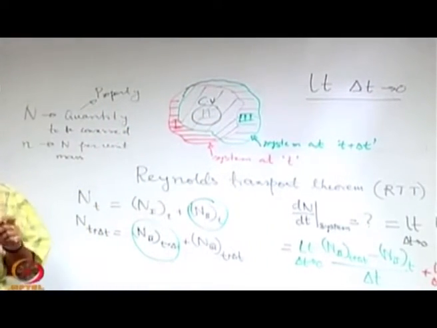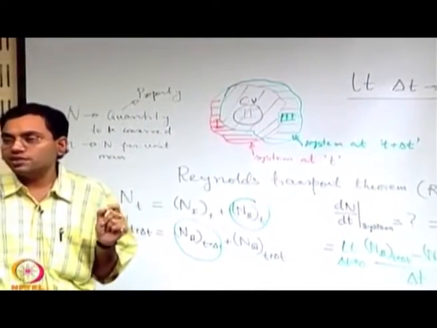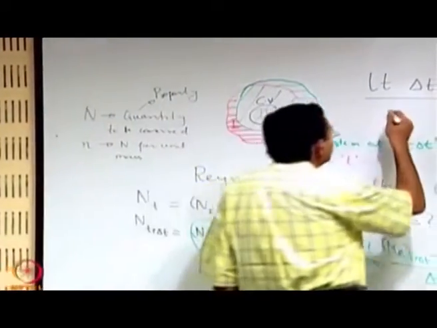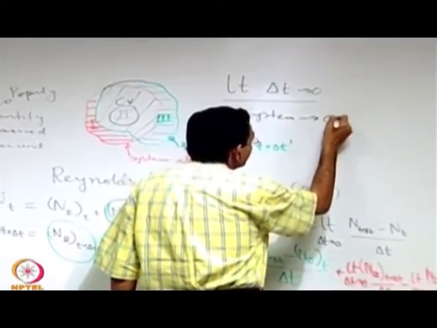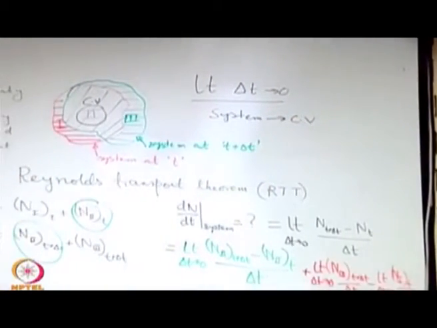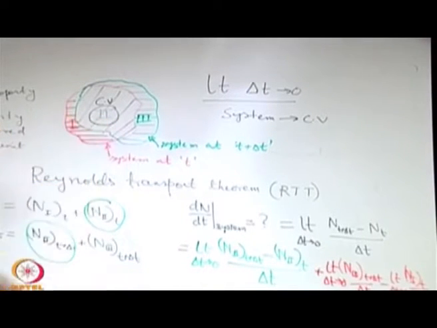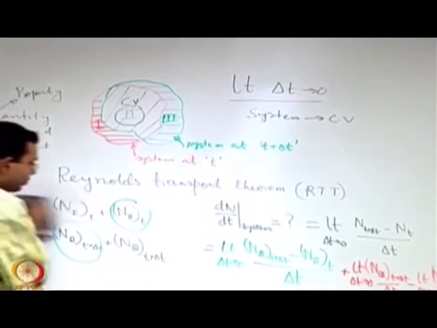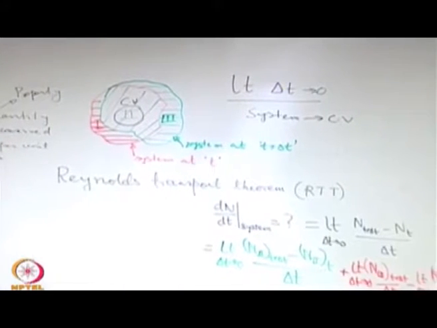The whole idea is that using that limit we will be able to express what happens in a system in terms of what happens across a control volume. So, in the limit as delta t tends to 0, system tends to control volume, and what is the control volume that we have identified? This region 2 is the control volume that we have identified. Keeping that in mind, let us try to simplify the expression for dN/dt for the system further.